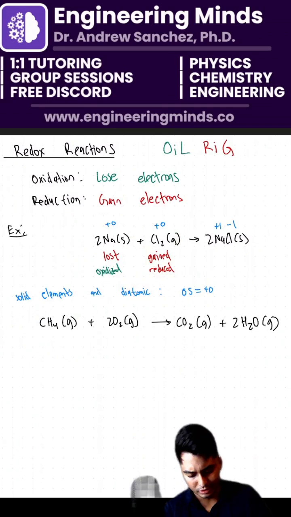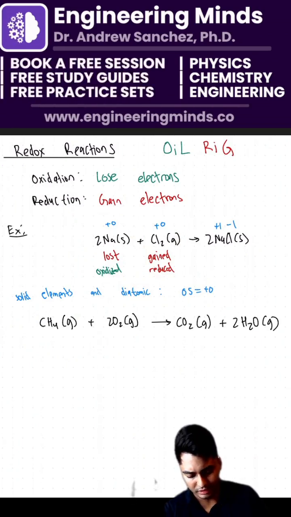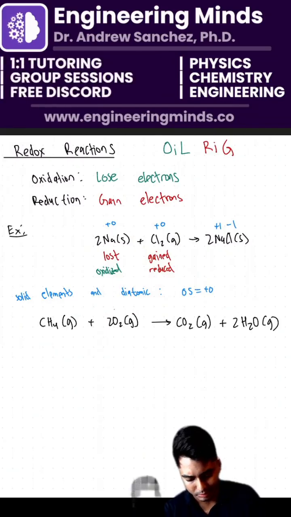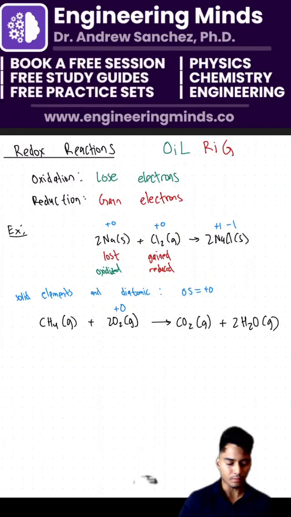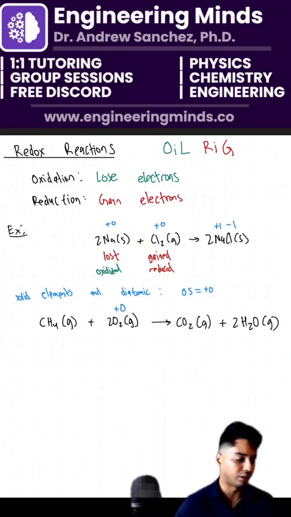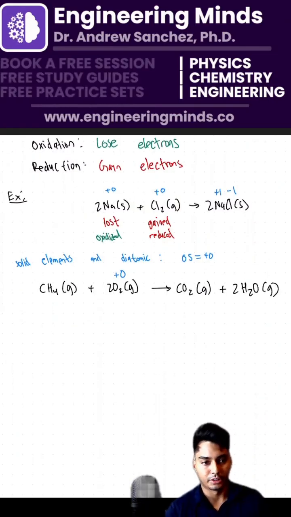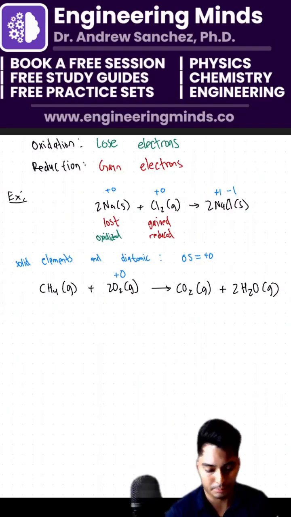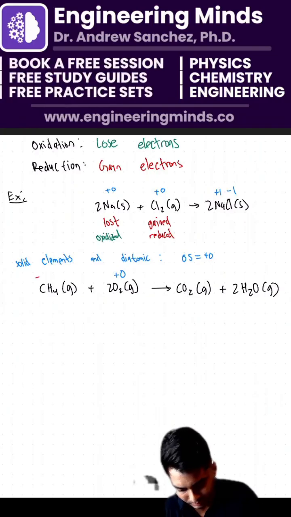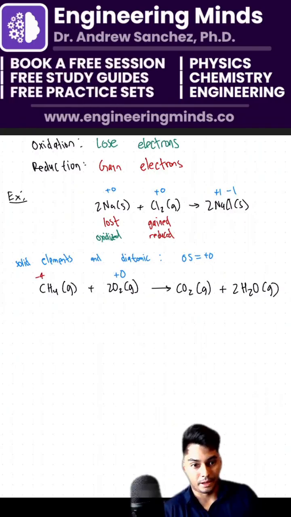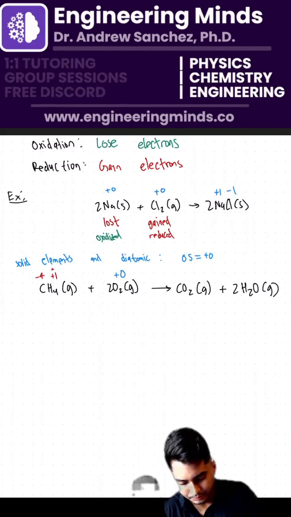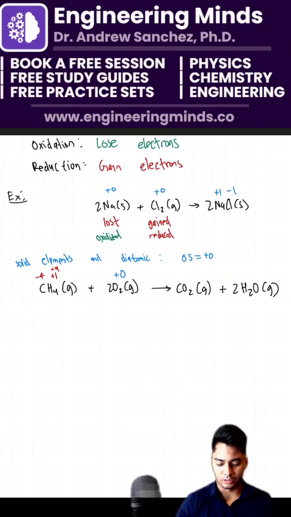Guys, which one is going to be 0? Remember, all elements and diatomic gases are 0. So O2 gas is a diatomic gas, so that's going to be 0. That's our first one. Now, what do we do for CH4? There you go. Shout out to Luna, who got C minus 4. Very good. So Luna, how do you get minus 4 for C? Minus 4 for C, and then plus 1 times 4 is a plus 4 for the H's. Very good.